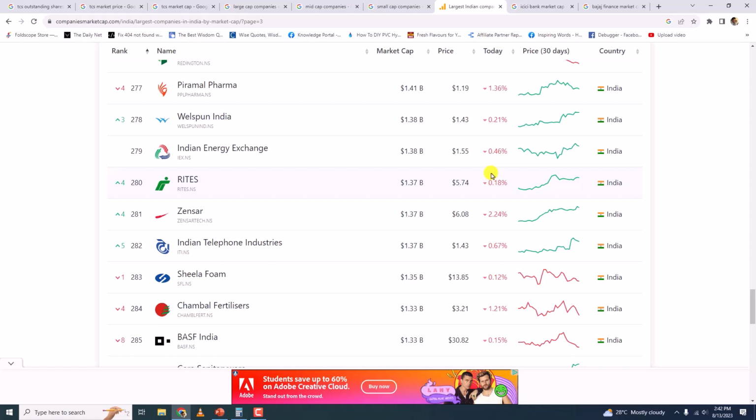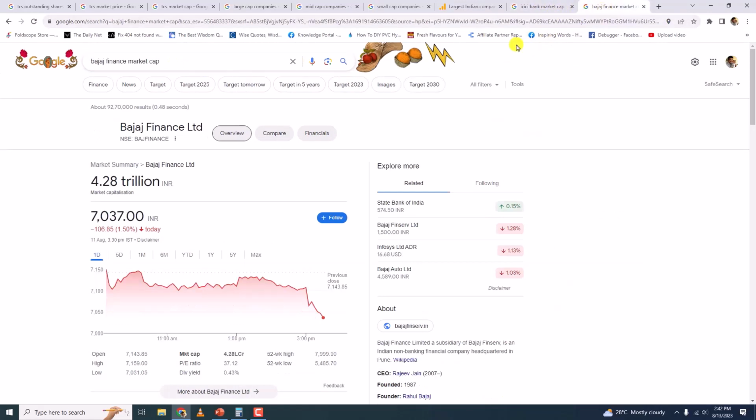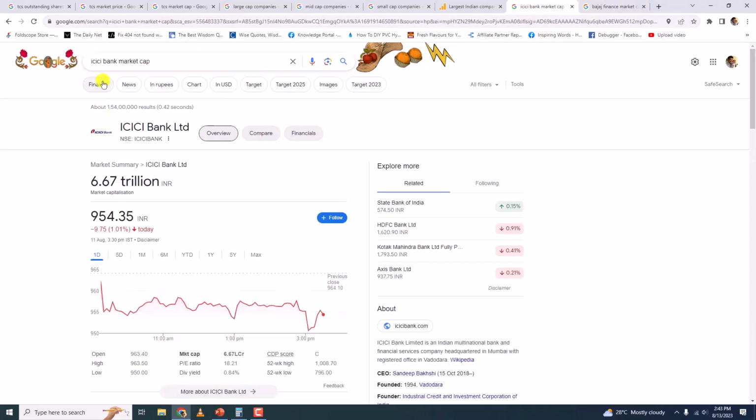That is the misconception that some of you have, but it is not so. So let me take two examples, okay, two companies. One is ICICI Bank and another is Bajaj Finance. Okay, so if you see ICICI Bank, its market capitalization is 6.67 trillion rupees.